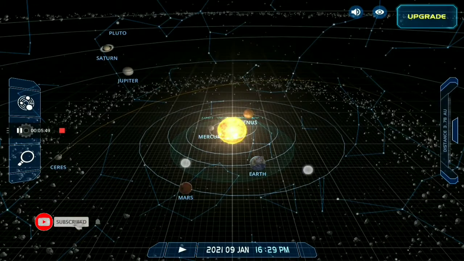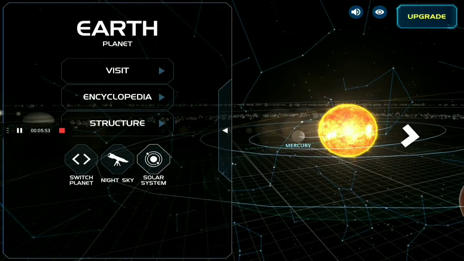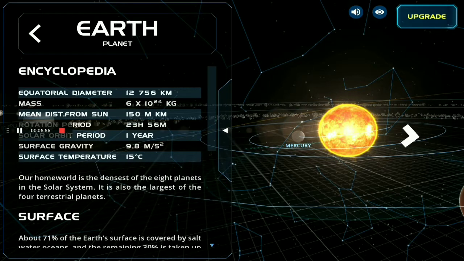So let's go to the next planet, which is our home, Earth. We know much about Earth, but these are some basic information. Equatorial diameter is 12,756 kilometers. Mass of Earth is 6 into 10 raised to the power 24 kg, and the distance from the Sun is 150 million kilometers, and the rotation period of Earth is 23 hours 56 minutes.